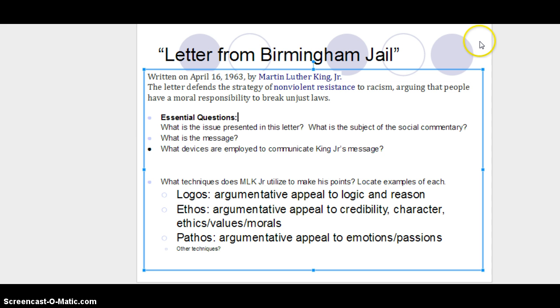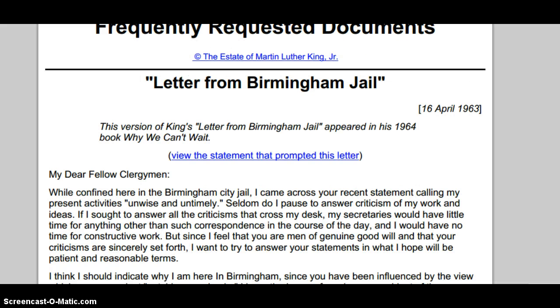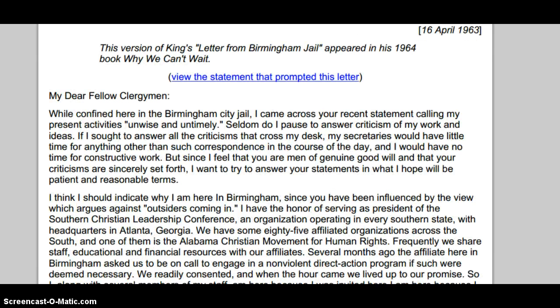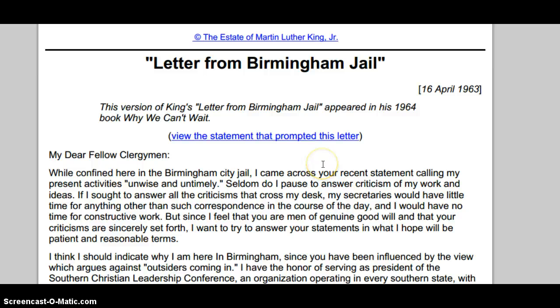If you have time to get a head start, I've posted for you a link to this piece. It's pretty lengthy, but you'll, with a small group, be responsible for paging through part of it, not all of it. This is a great piece and a perfect example of persuasive writing in a number of ways. So we've got about size 14 font, and it's about 11 pages. We'll spend some time in class together looking through this.